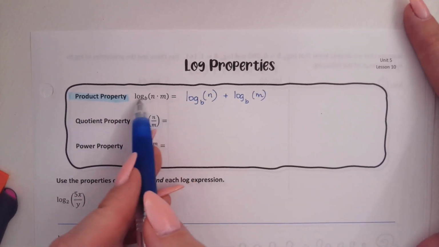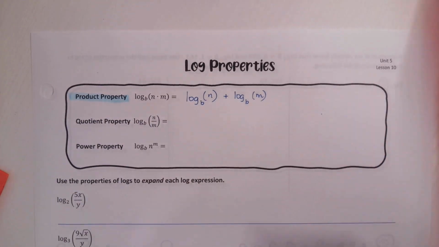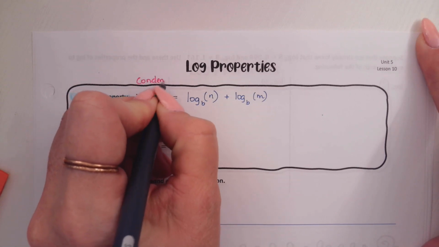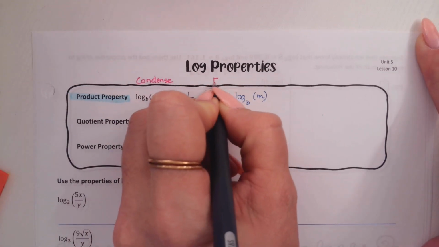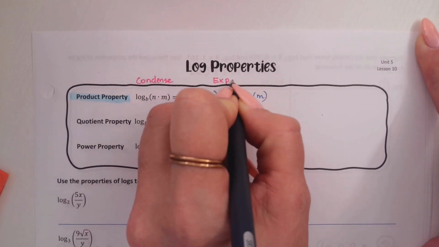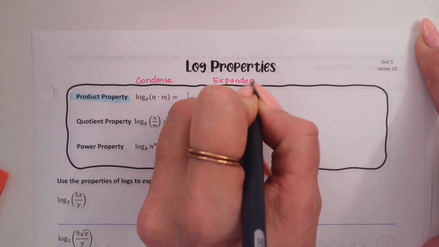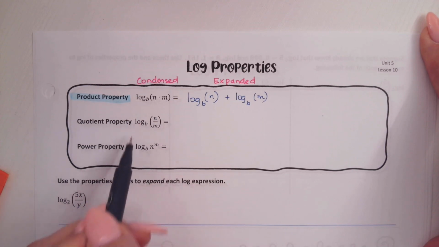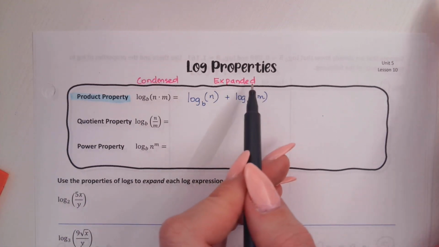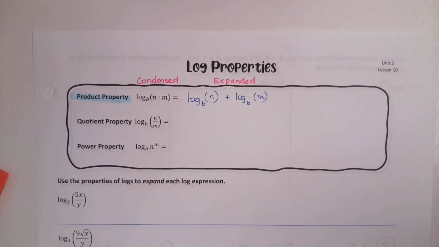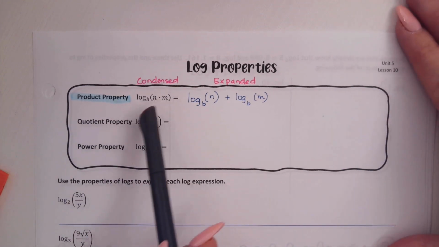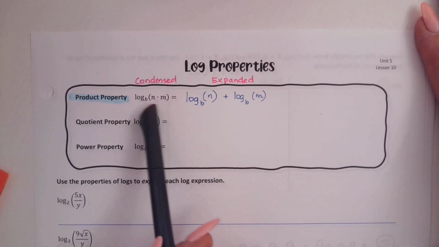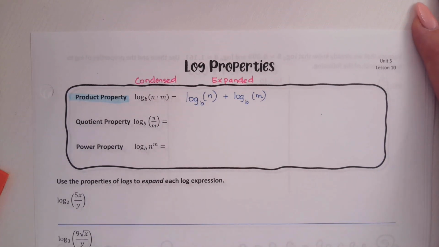So this first form here is called the condensed form. The second form is called the expanded form. In condensed form, the word log is only written 1 time. In expanded form, the word log could be written several times, especially if you have more factors in this argument here. So say you had 3 or 4 things being multiplied, and you'd have 3 or 4 different logs.